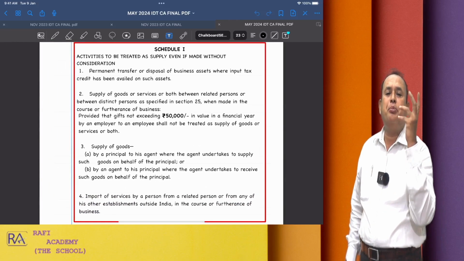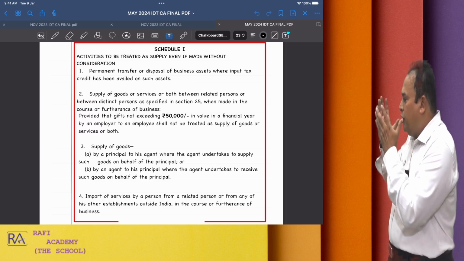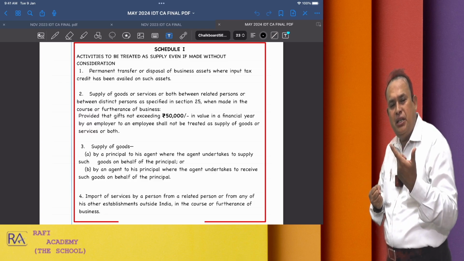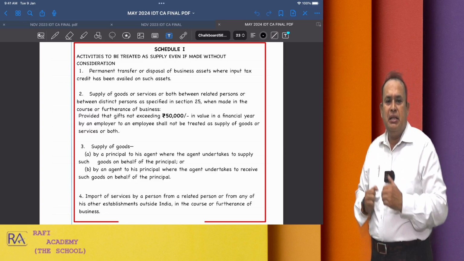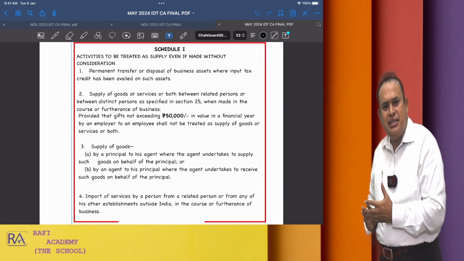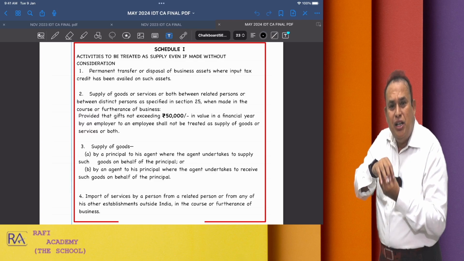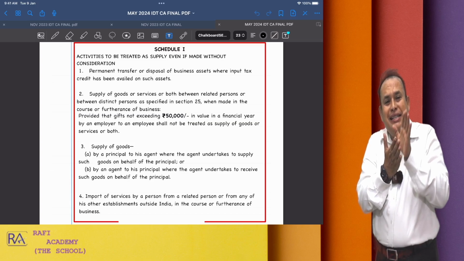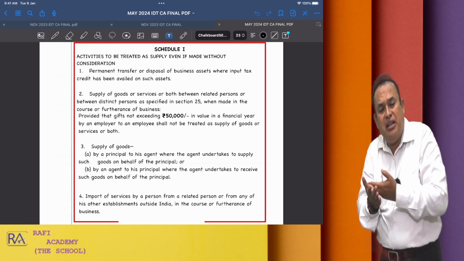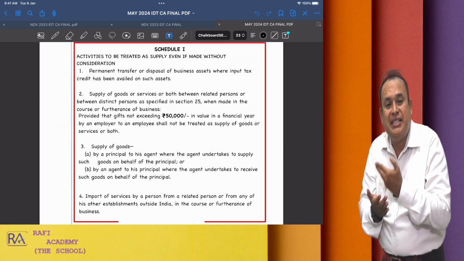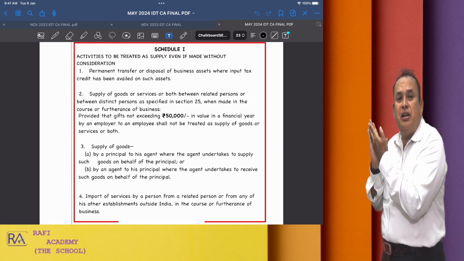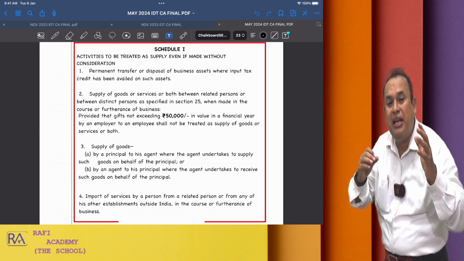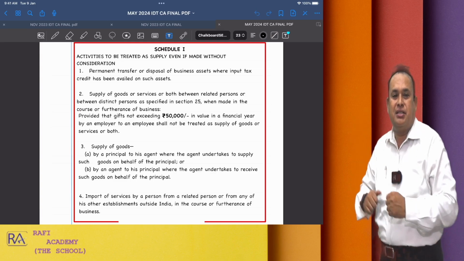Very important in application, my dear sir. These are the 4 transactions. If you do not catch hold of them properly in application, then you will get caught. These are the 4 transactions incorporated under Schedule 1. Schedule 1 is appended to the CGST Act and it has a legal backup. Section 7, subsection 1, clause C of the CGST Act says, refer to Schedule 1 to know the transactions and activities which, even without consideration, are a supply. In that case, what are those transactions?